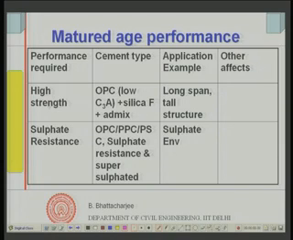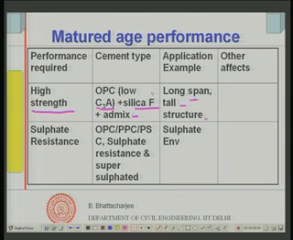So, if high strength is desired, then usually it is preferred that a low C3A cement is used together with silica fume and then super plasticizer. This can be used for long span, tall structure, etc. High strength concrete, something like 100 MPa. You defined the high strength concrete, above 60 MPa we said is the high strength concrete.